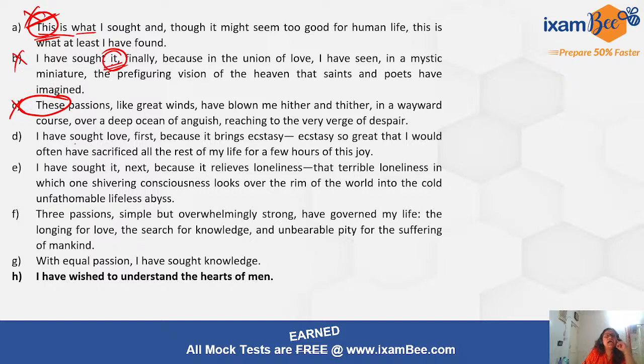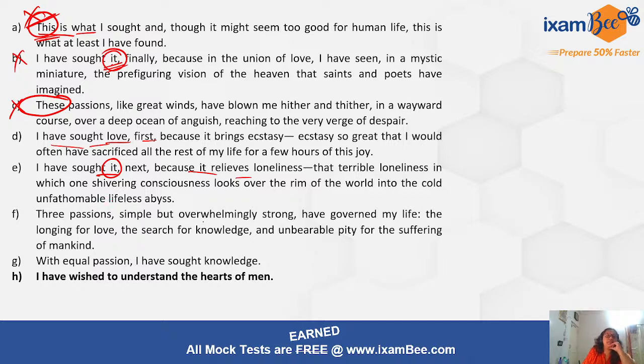Next, I have sought love first because it brings ecstasy. So वो कह रहा है I have sought love so and so. So let's see आगे क्या कह रहा है. It does not have something जो point कर रहा है. But let us see, is there any opening sentence which is better than this? I have sought it next because it relieves so and so. Again we don't know it क्या है, ठीक है.